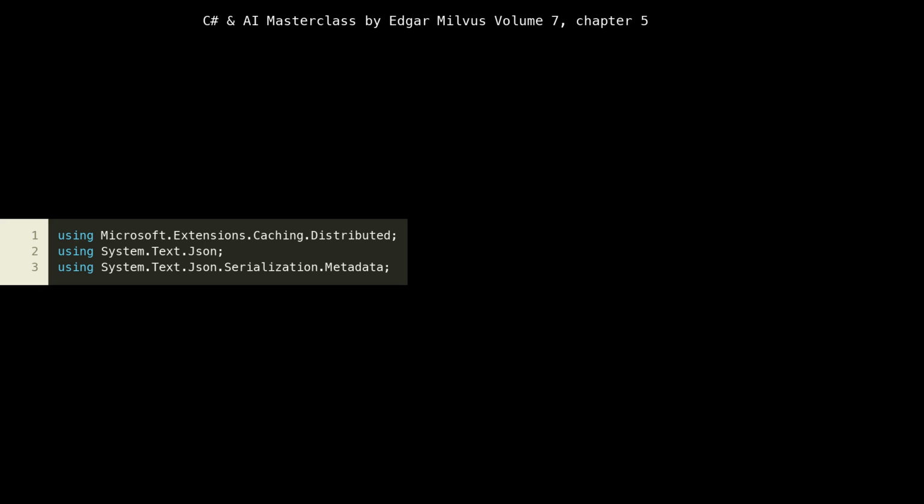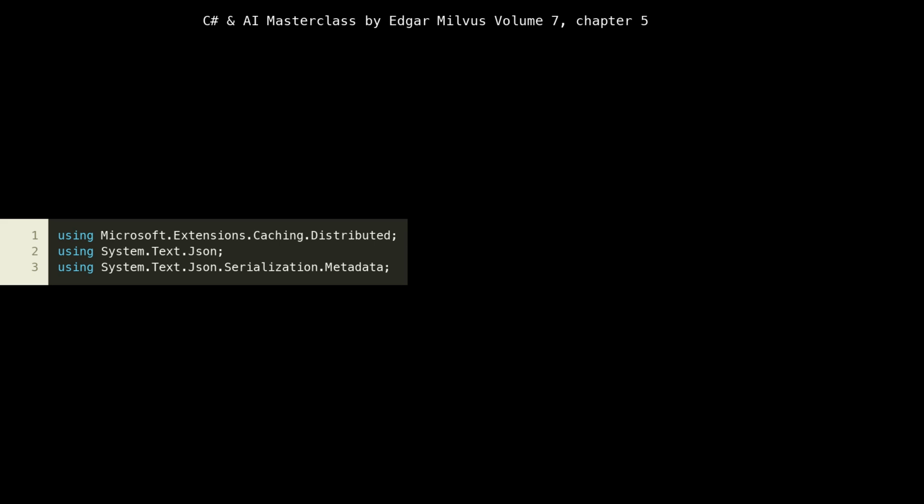At the very top, we're bringing in essential namespaces. Notice Microsoft.Extensions.Caching.Distributed at line 1. This is crucial for enabling our application to use a distributed cache, like Redis. This design choice is fundamental for cloud-native applications because it allows our agent state to be stored externally, making the agent itself stateless. This statelessness is key for horizontal scalability, as any instance of our agent can serve any request without needing to hold session-specific data in its own memory.